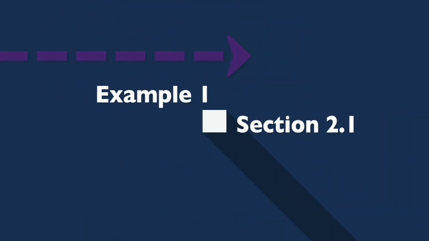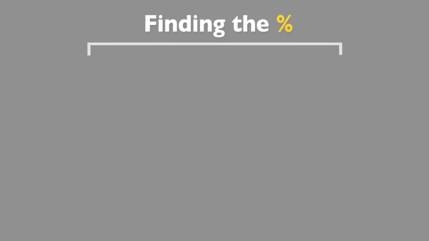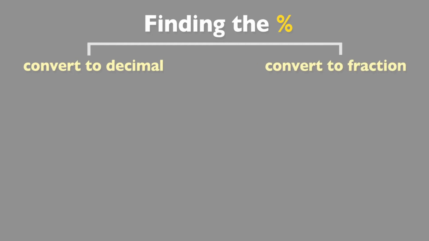In example 1, we're asked to find each number, and obviously from this section, that involves finding the percent of a number. And we have two main methods. The first is we can convert the percent to a decimal. The second is that we can convert the percent to a fraction. And you'll get better with practice in recognizing which problems to use a decimal, which problems to use a fraction. They'll both work, but typically one is a lot easier than the other.